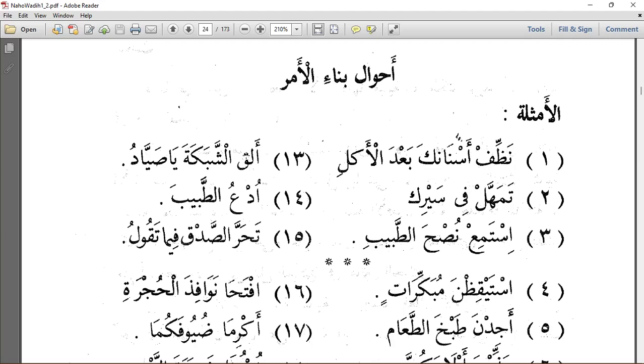So to change it to amru, we remove the weak letter. So that is what we are going to base our i'rab on. So it is fi'lu amrin mabniyu ala hadhfi harfi al-illa. So alqi al-shabakata ya sayyad: throw or set your trap, O hunter.